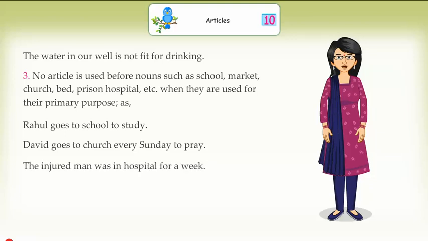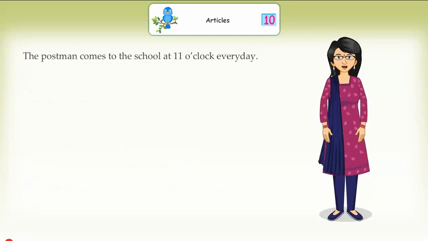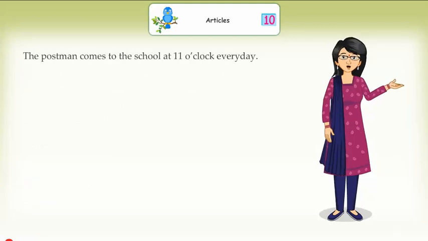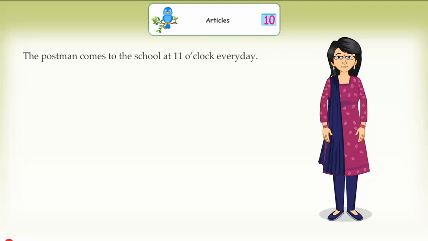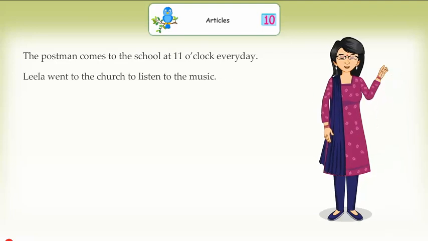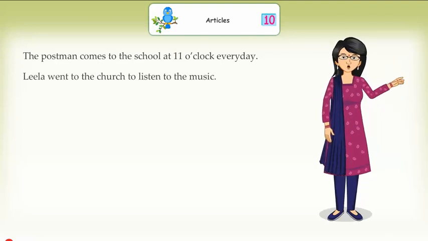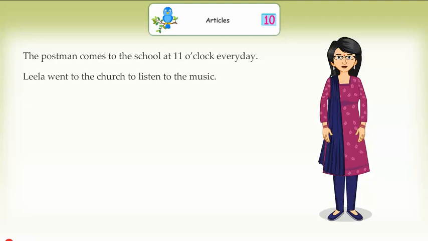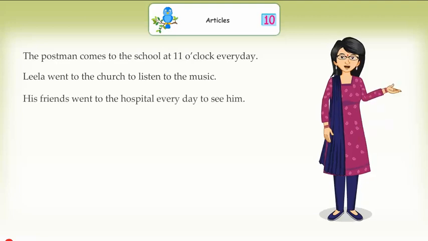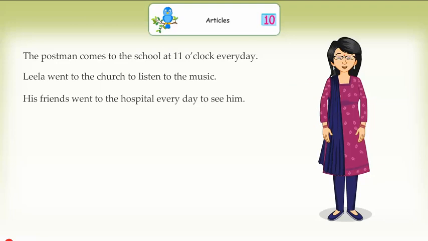The injured man was in hospital for a week. But the article is used when the nouns are referred to as places, as the postman comes to the school at 11 o'clock every day. Leela went to the church to listen to the music. His friends went to the hospital every day to see him.